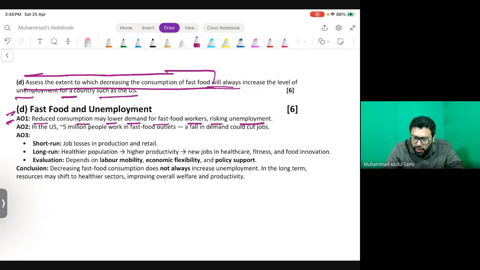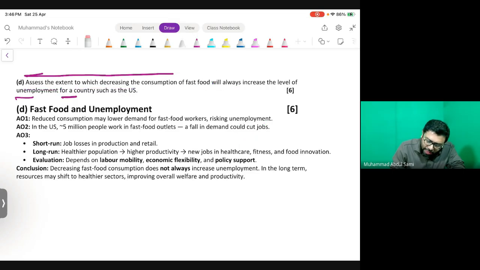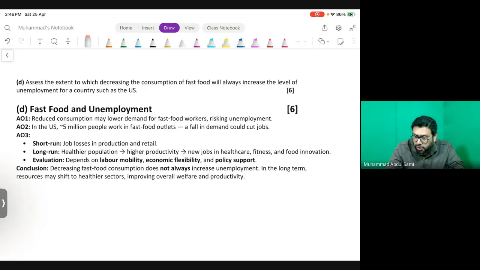You actually directly give one of the answers that has been asked. Okay, in the US, 5 million people work in fast food outlets. A fall in demand could cut jobs. I think it is a very polite way that we use such terms, may, appropriate. So it shows humility.